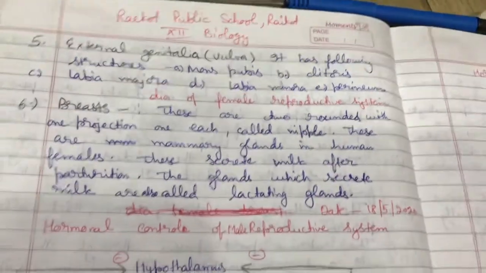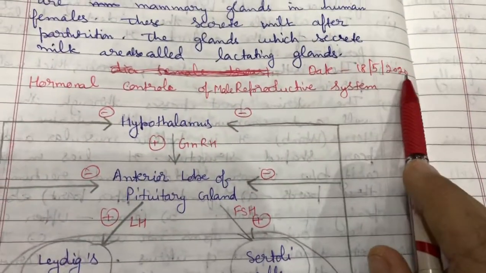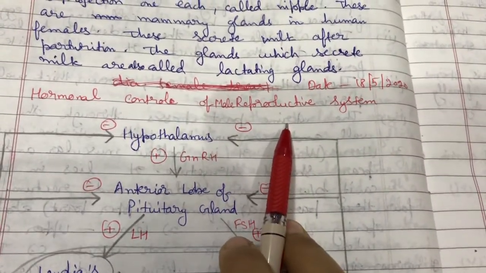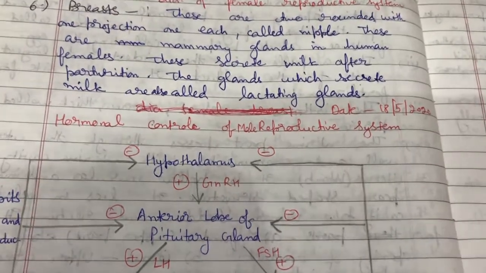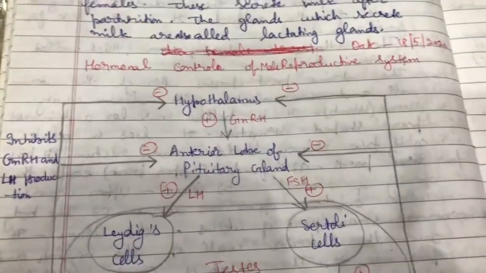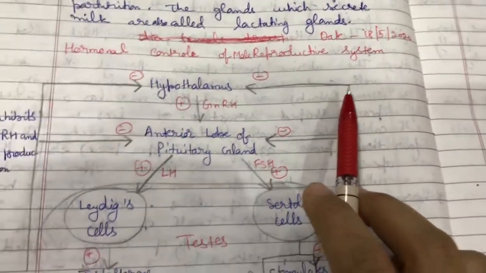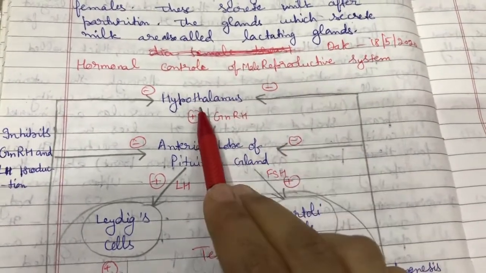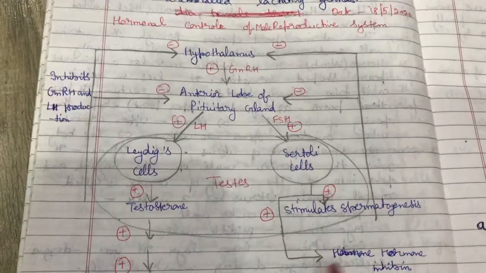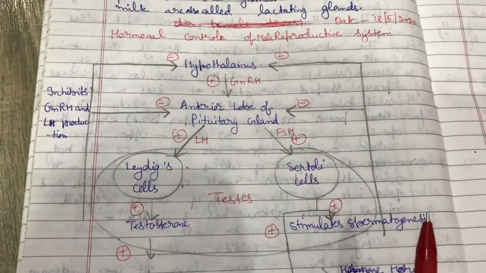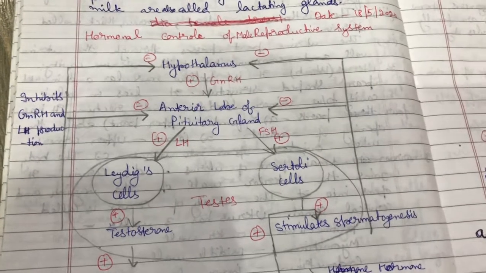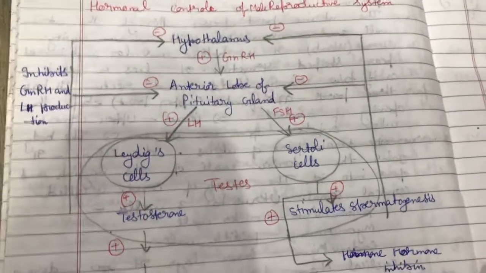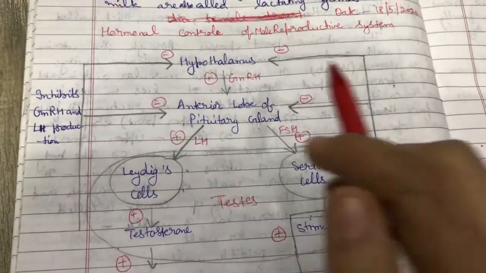We are discussing plus 2's biology, and today we are discussing the hormonal control of male and female reproductive system, and the next topic, gametogenesis, along with the structure of both gametes, male and female gamete. Firstly, we will discuss the hormonal control of male reproductive system. I have drawn a flow chart. With the help of this flow chart, I will explain how hormones help in the process of gametogenesis and the development of the sex organs, secondary sex organs as well as primary.